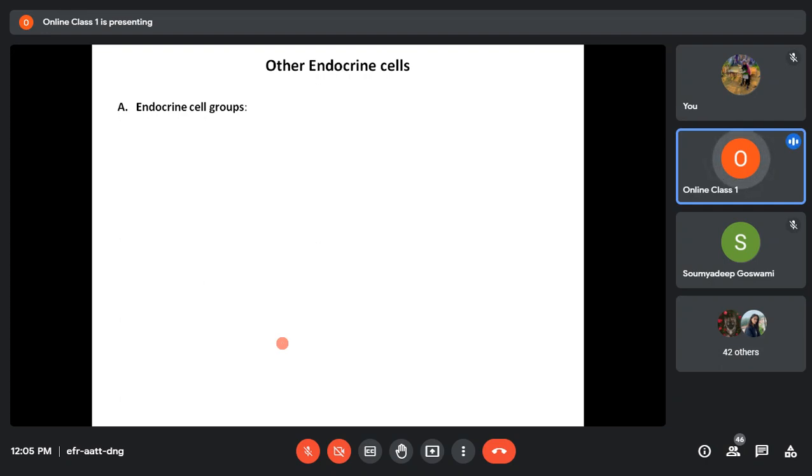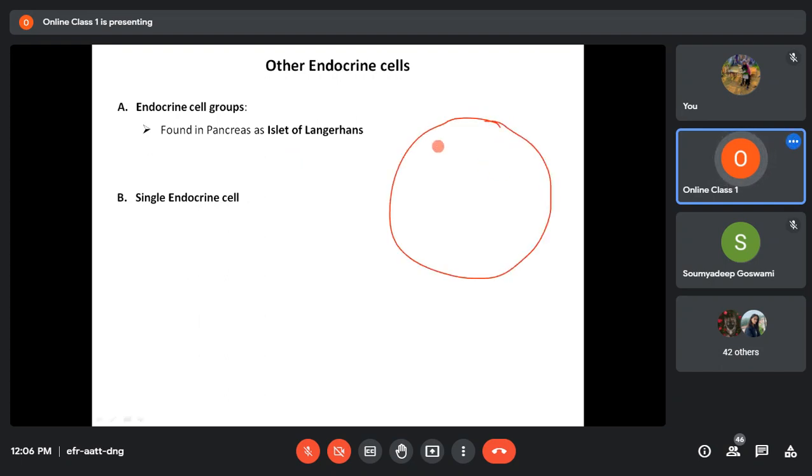When these endocrine cells become a part of an organ, they may be in groups or they may be distributed singly. Suppose you take the case of the pancreas. In the pancreas, where the whole exocrine pancreas is there, in between there will be the endocrine pancreas, and the endocrine cells will form clusters this way.